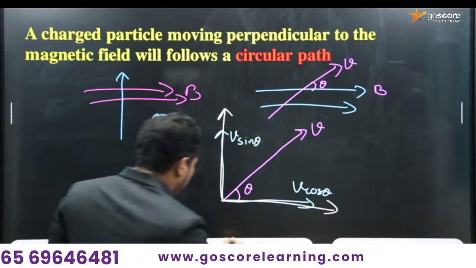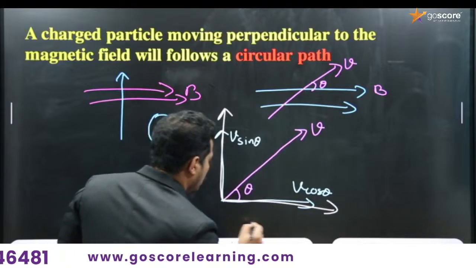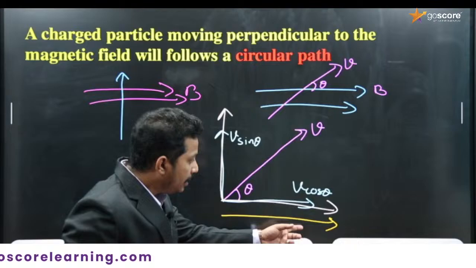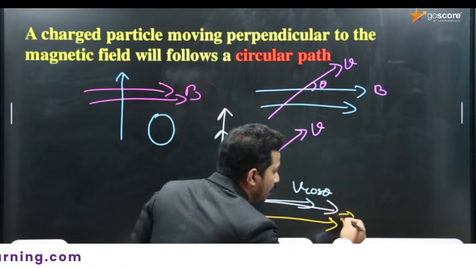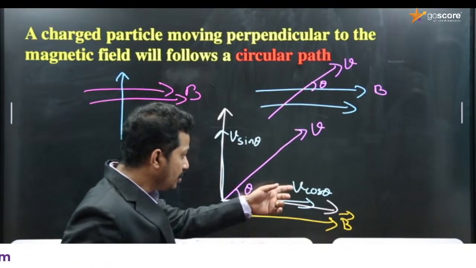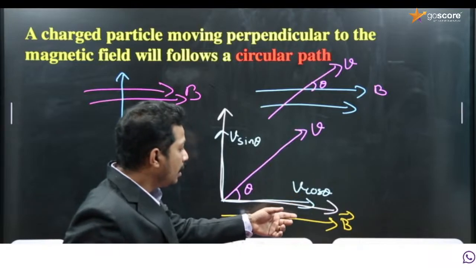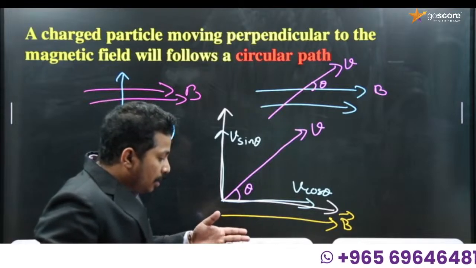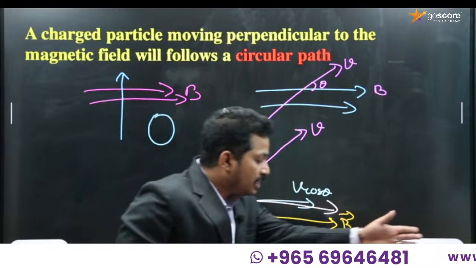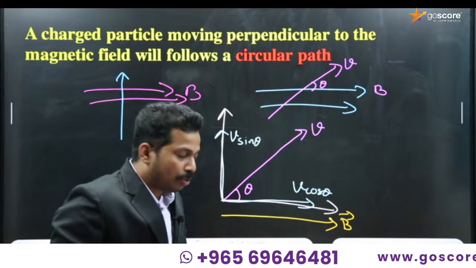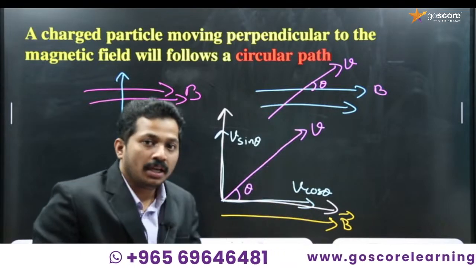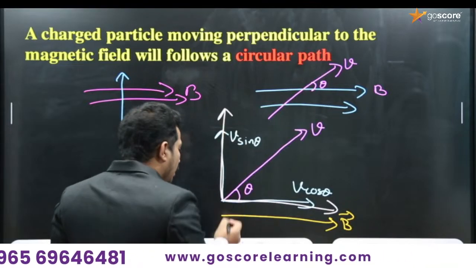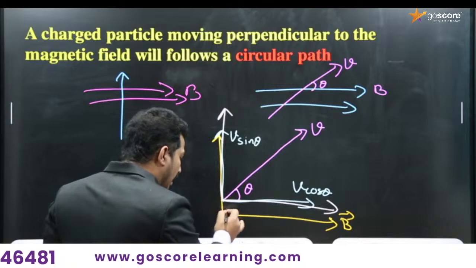Okay, so if this is the direction of the magnetic field, v cos theta and B are in the same direction. So the angle between the velocity component v cos theta and the magnetic field is 0. A charge moving in the same direction as the magnetic field doesn't experience a force. So due to the v cos theta component, there will not be a force. But what about v sin theta? It is perpendicular to the magnetic field, the angle is 90 degrees, right?